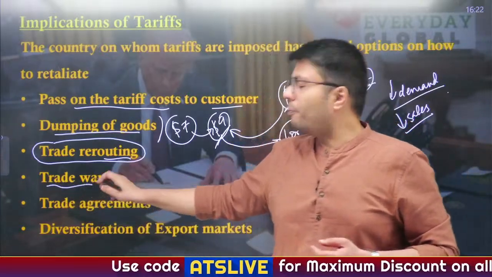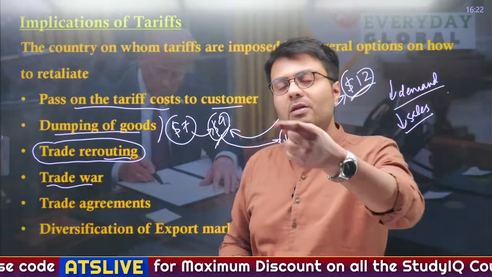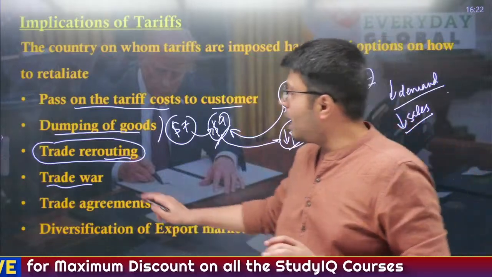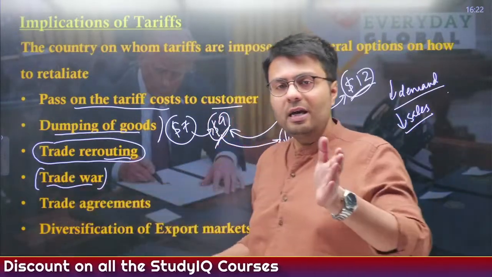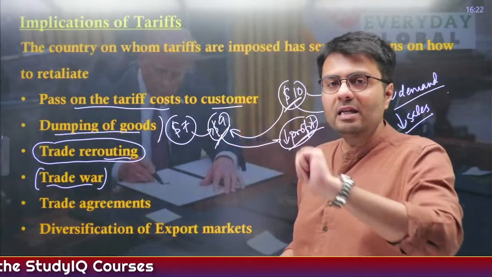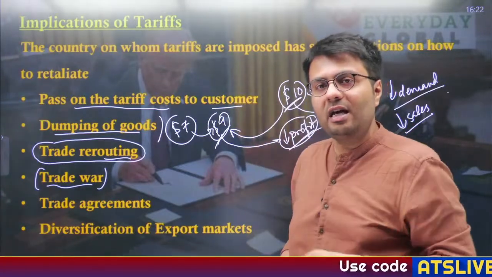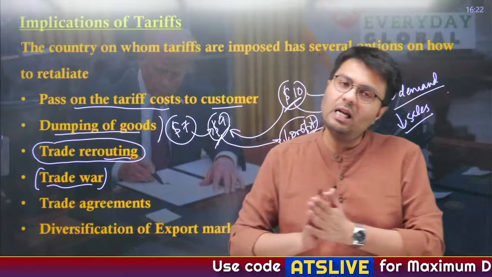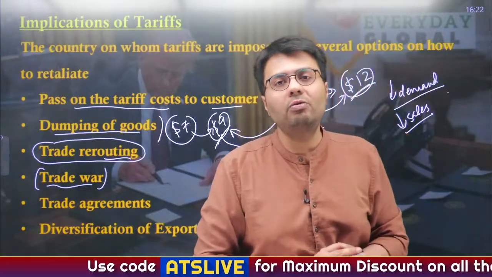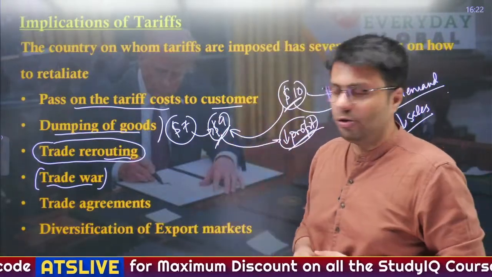Similarly, another option that India has is that it can also impose certain tariffs on US goods. So this is how trade wars happen. Now this is a domino effect: if I increase the tariffs on US goods, US will again increase the tariffs on my goods. So this is a never ending cycle, and eventually both the countries will lose out, and even the US based consumers will lose out.